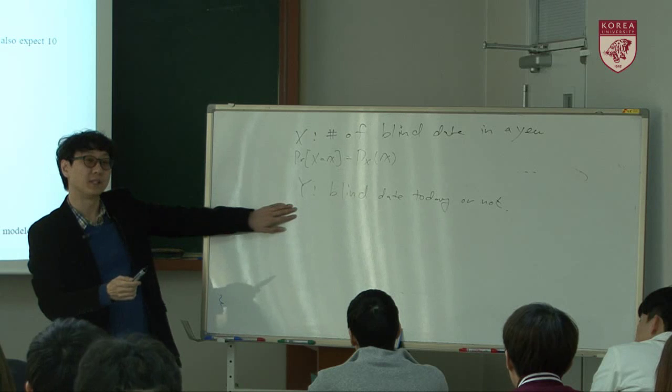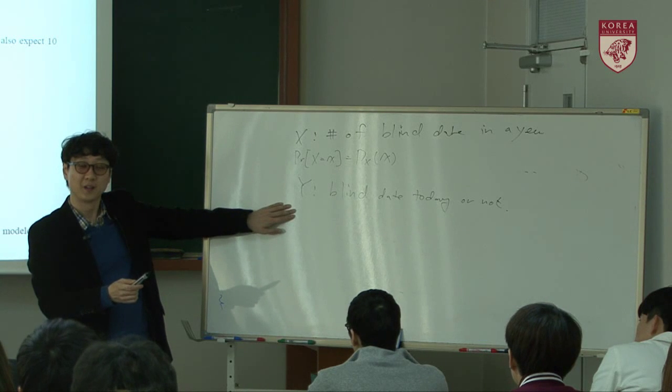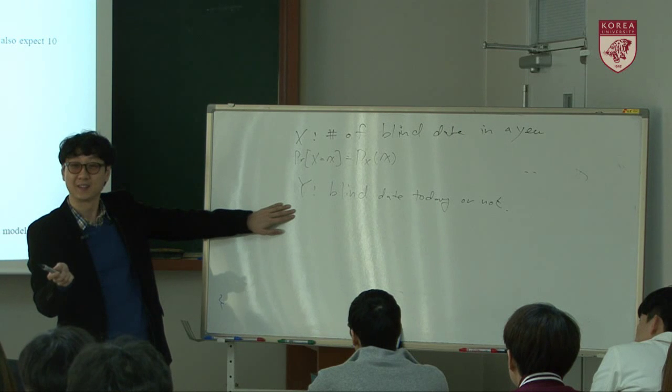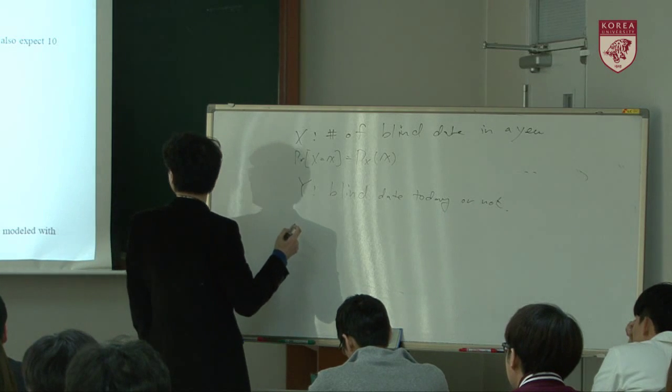Let's think about Y. It's a random variable: whether you have a blind date today or not.